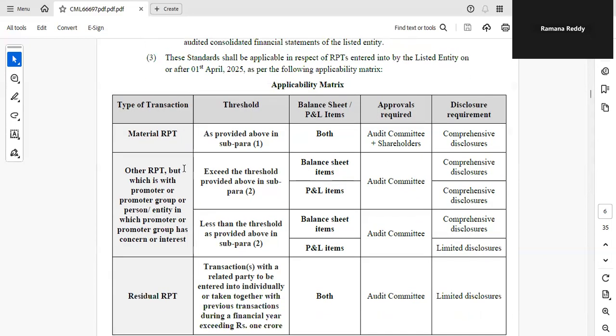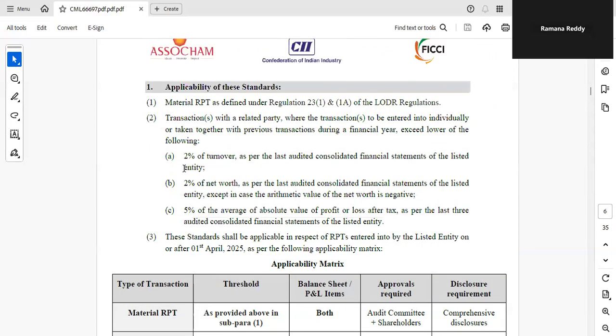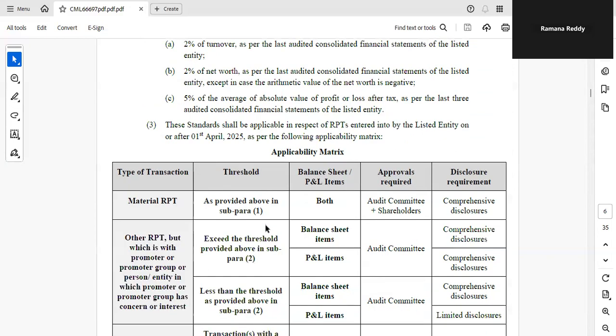Now, I'll take you to the type of transaction. If it is a material RPT, then threshold limit, as we discussed, just material RPT as defined in regulation 23 of the LODR. Same definition follows.